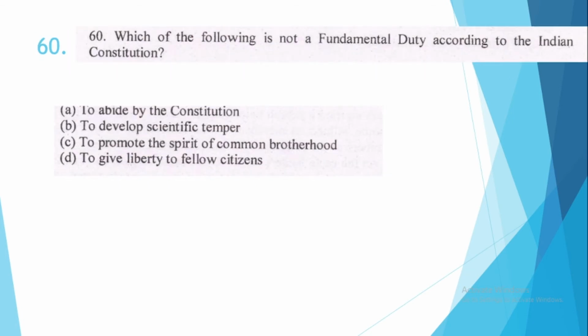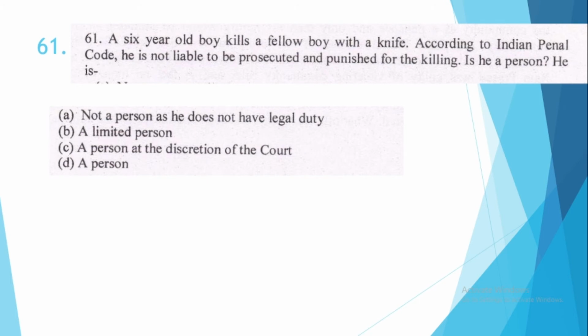60. Which of the following is not a fundamental duty according to the Indian Constitution? This is option number D, to give liberty to fellow citizens. 61. A 6-year-old boy kills a fellow boy with a knife. According to Indian Penal Code, he is not liable to be prosecuted and punished for the killing. Is he a person? He is. Option number D, he is a person.